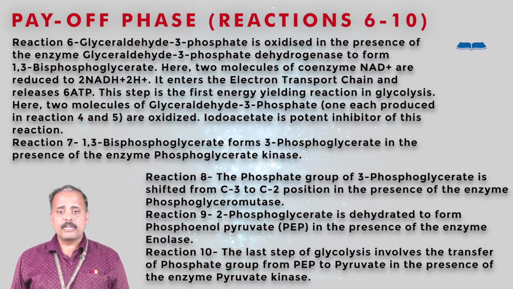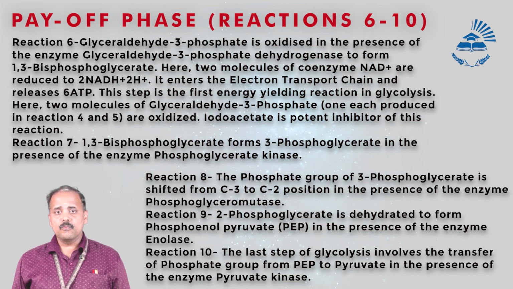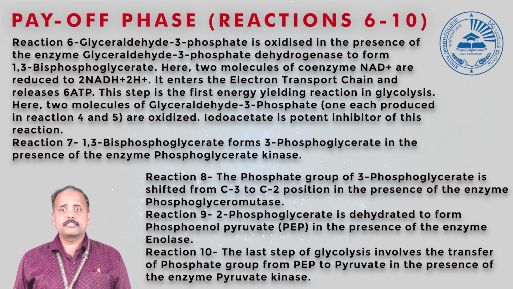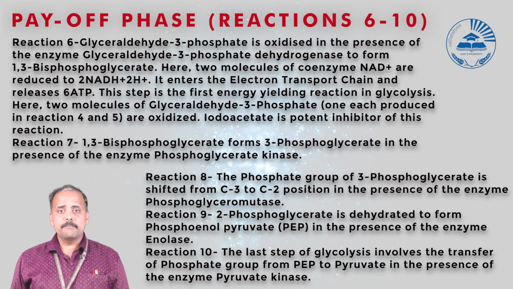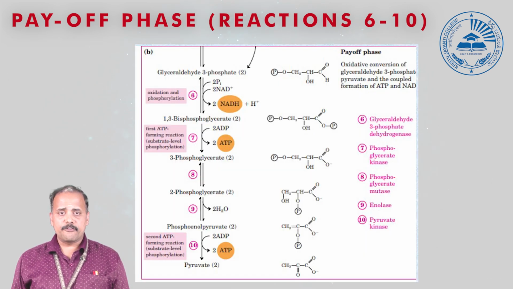After forming glyceraldehyde 3-phosphate, the further reactions come under the payoff phase. The payoff phase is mainly energy yielding reactions, where glyceraldehyde 3-phosphate is converted to 1,3-bisphosphoglycerate. Here glyceraldehyde 3-phosphate utilizes NAD for the reaction, and this reaction is catalyzed by glyceraldehyde 3-phosphate dehydrogenase. This is the first energy yielding reaction, where 6 molecules of ATP are formed.